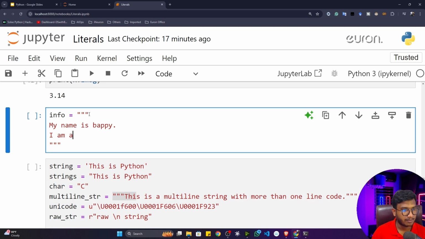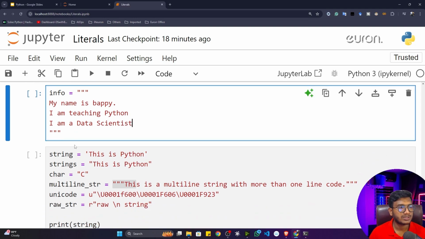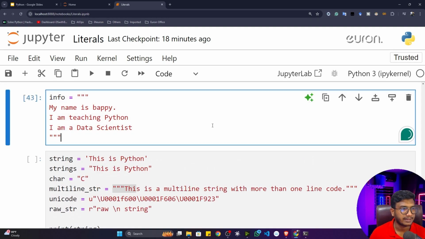I am teaching Python. I am a data scientist. So this is called a multi-line string. Now if I execute the program, it will work fine.